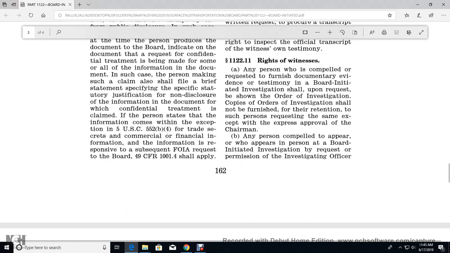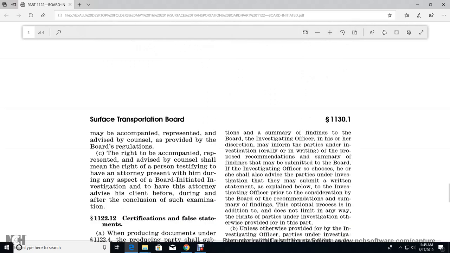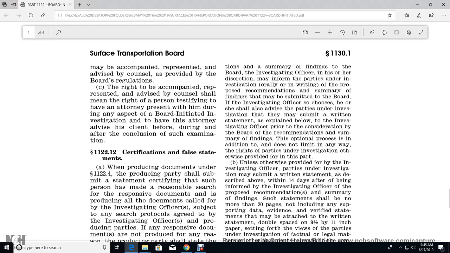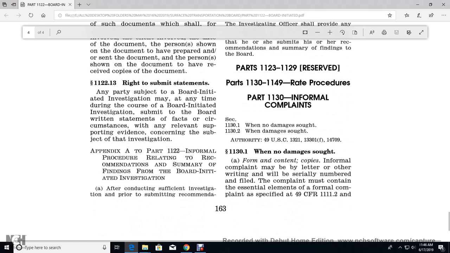1122.11, rights of witnesses. Any witness compelled to furnish documentary evidence or testimony in the board-initiated investigation shall, upon request, be shown the order of investigation. Copies of the order of investigation shall not be furnished for retention by such a person, unless exempted with the express approval of the chairman. Any person compelled to appear in a board-initiated investigation may, upon request, be accompanied, represented, and advised by counsel, as provided in the board's regulations. The right to be accompanied, represented, and advised by counsel means the right of the person testifying to have an attorney present during any part of the board-initiated investigation, and to have the attorney advise the client before, during, and after the conclusion of such examination.